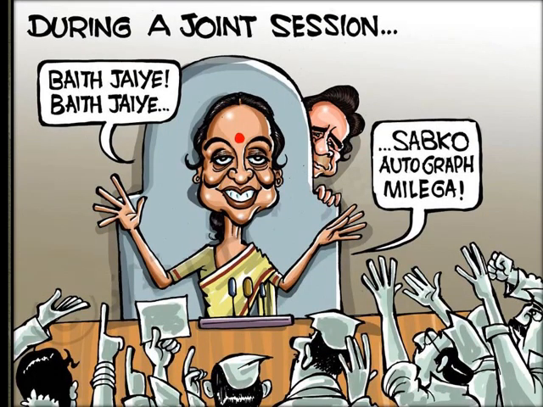So you can see here during a joint session, it was a kind of hustle for the speaker to handle because everybody is shouting. Lok Sabha members are also shouting, Rajya Sabha's members are also shouting, and there is only one person, the speaker, who used to create the discipline in the Lok Sabha house. So you have seen people are fighting. Sometimes they used to pull out the chair and throw the chairs over each other. So this also happens.